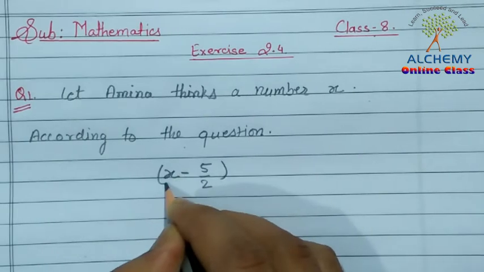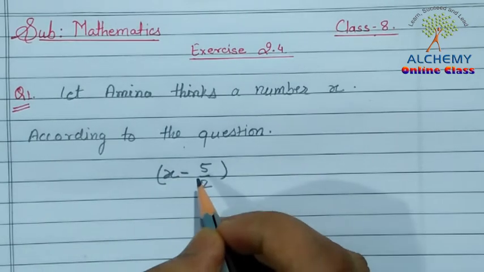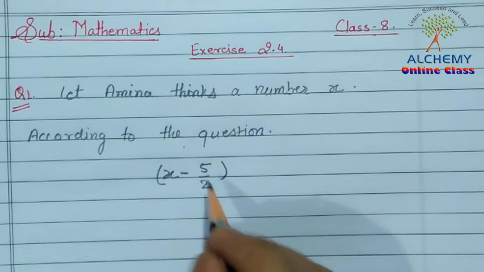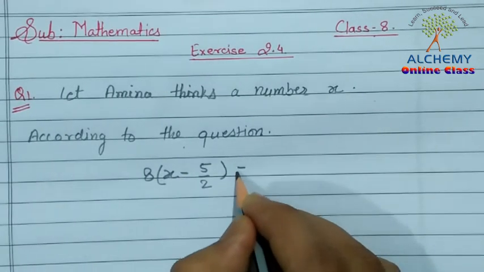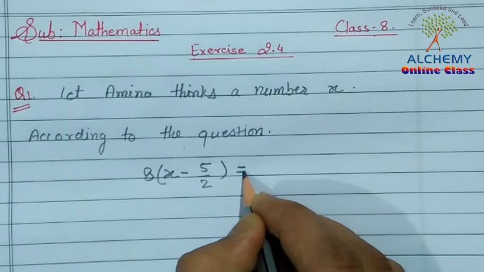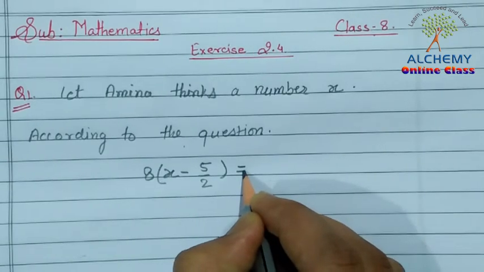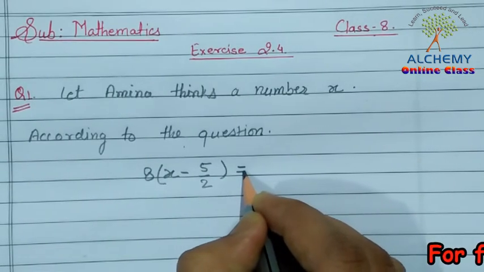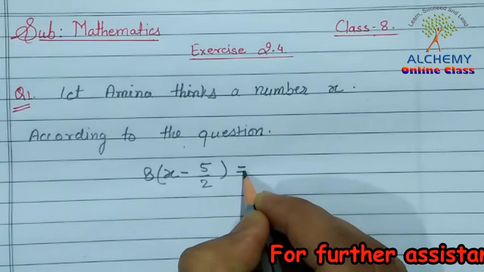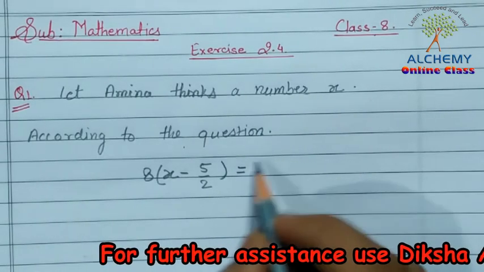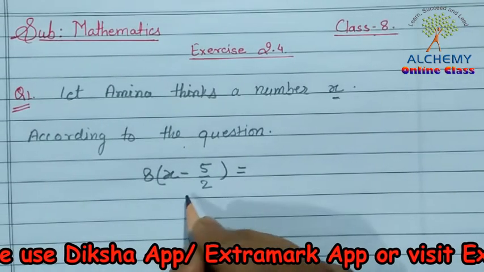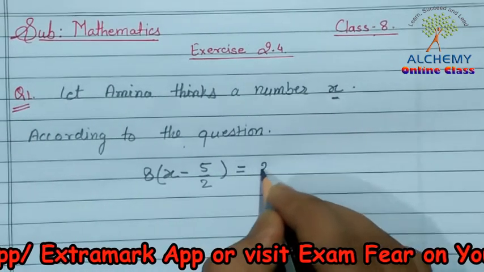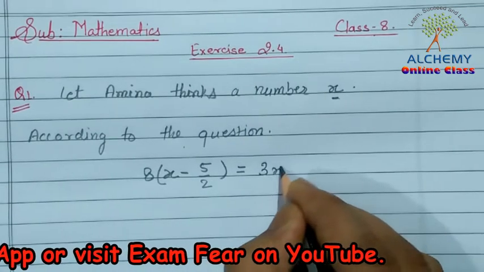Whatever result she gets, she multiplies the result by 8 and finally she gets the result 3 times of the number she has thought of. So she thought number x at the beginning, so her final result will be 3 times of the number x.